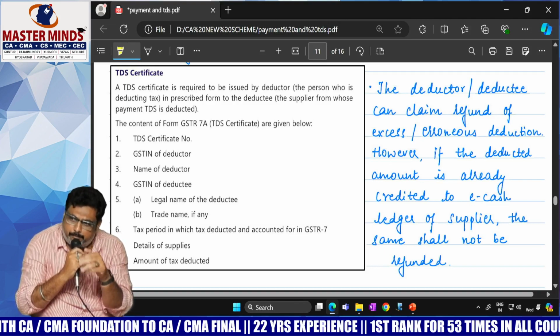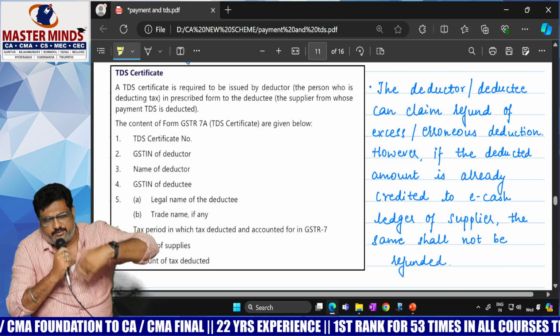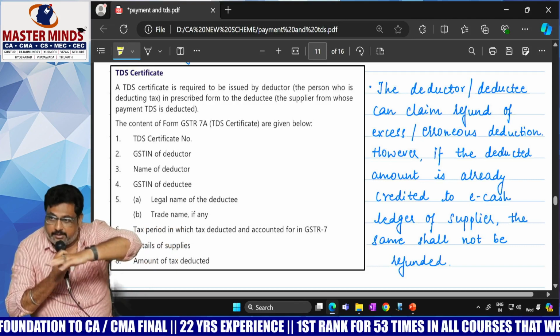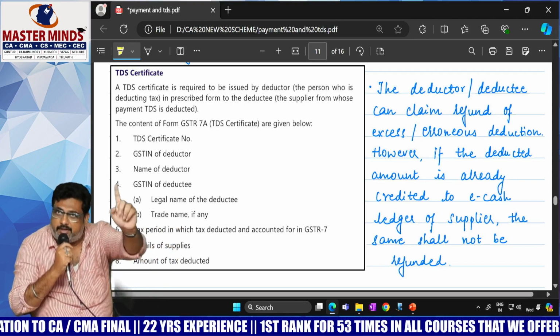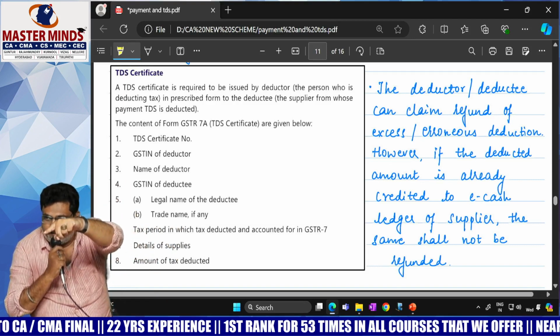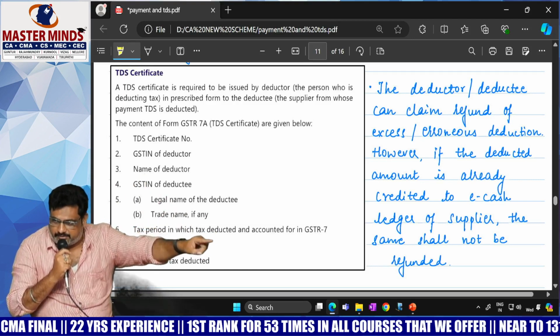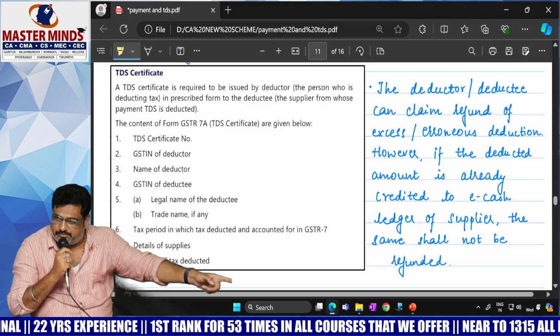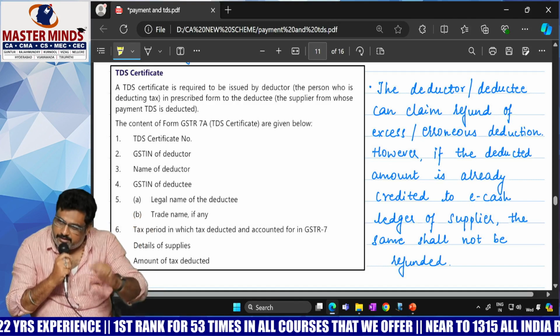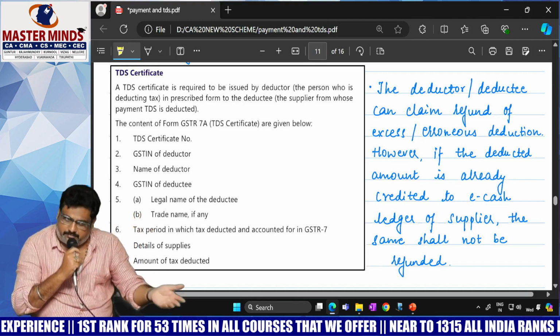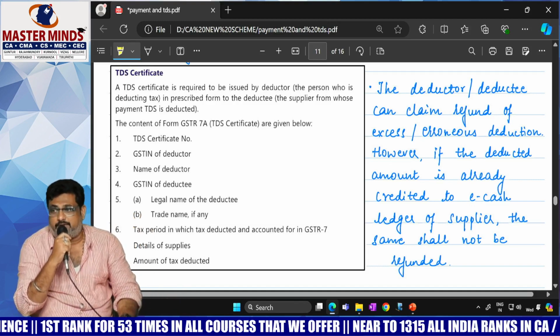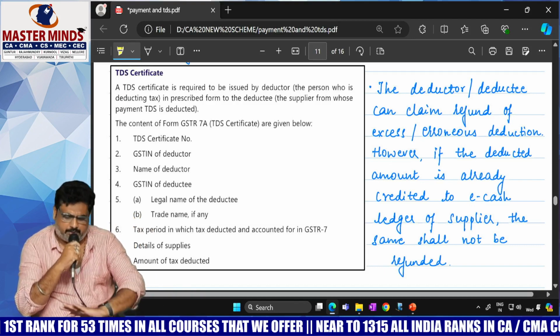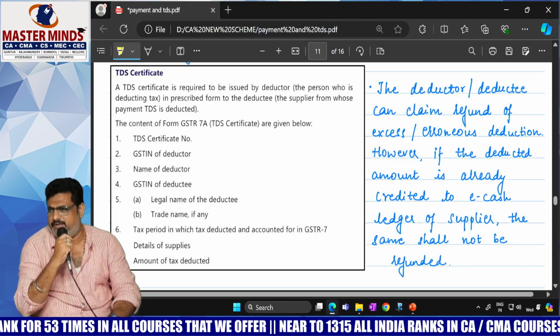But meanwhile, before this refund application is filed, the deductor already filed GSTR 7. Based on that receipt, this deductee has claimed that amount in his electronic cash ledger. Already the amount is there with the deductee itself. In that case, refund of that amount is not allowed. Technically, it is a double benefit.